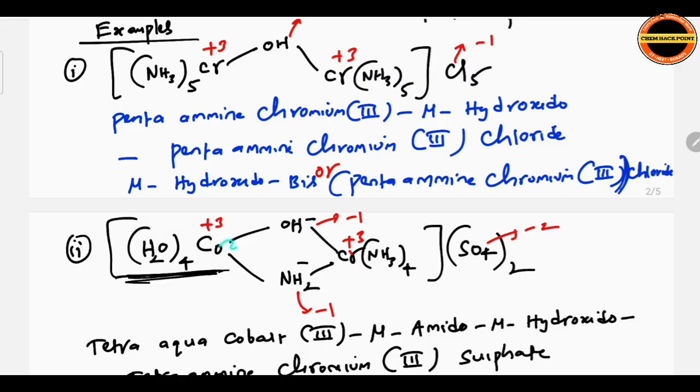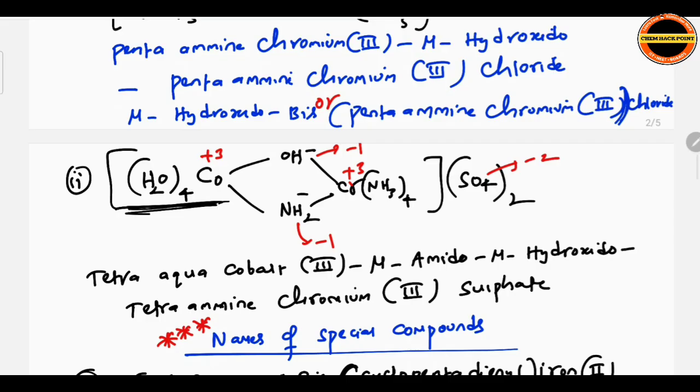How to distribute? Cobalt, chromium, 2 metal atoms. So remember chromium plus 3, cobalt plus 3. Common oxidation states of chromium and cobalt are plus 3 plus 3. You need to remember whatever common oxidation states I am giving. After distribution, tetraaqua. Why are we writing tetraaqua cobalt? See, same: tetraaqua cobalt 3, amido hydroxido.